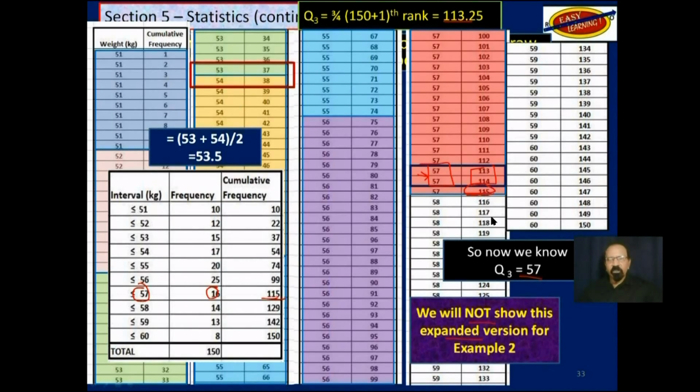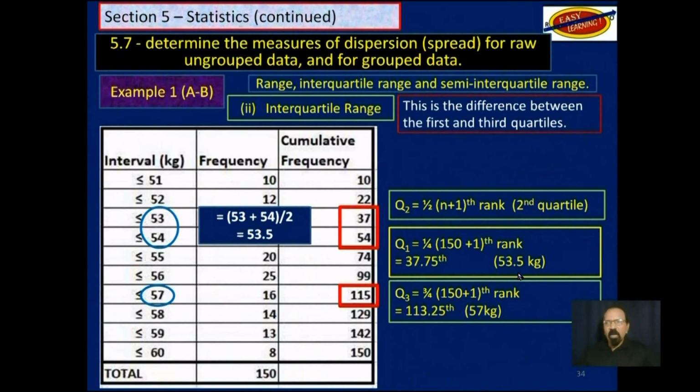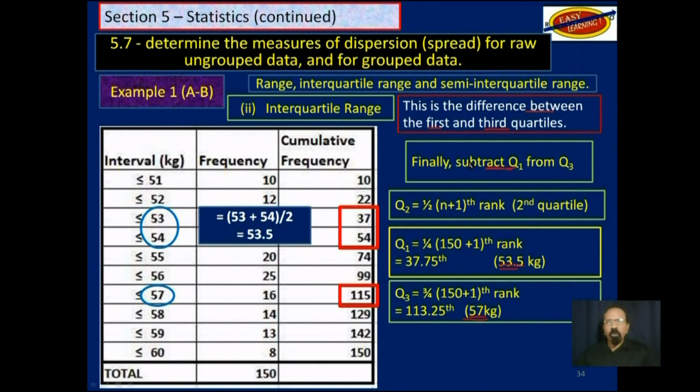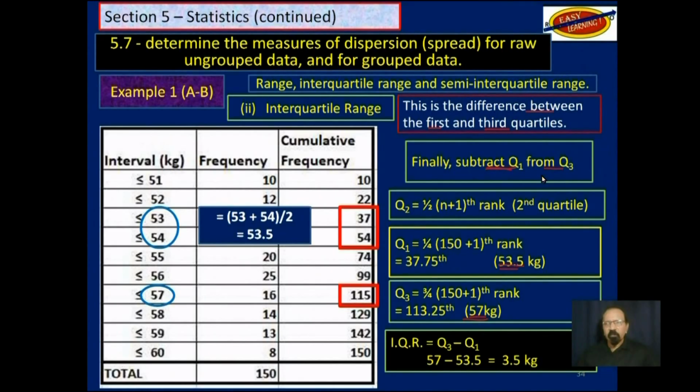Now I hope you understand that, because in the next example, I will not go through this expanded version. So I hope you understand the difference between the rank or the position and the actual number that is there. So now that we have Q3 is 57 kilograms and we have Q1 as 53.5 kilograms, the difference between these quartiles, the first and the third quartile, is the interquartile range. So finally, we will subtract Q1 from Q3 and we get 3.5 kilograms for the interquartile range. As I said, we are not really interested in the second quartile or the median.